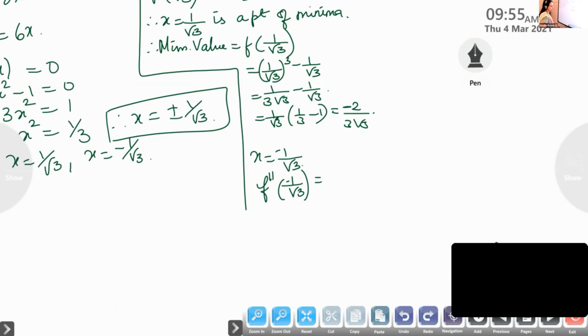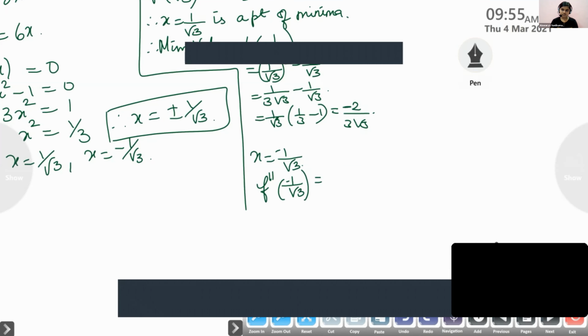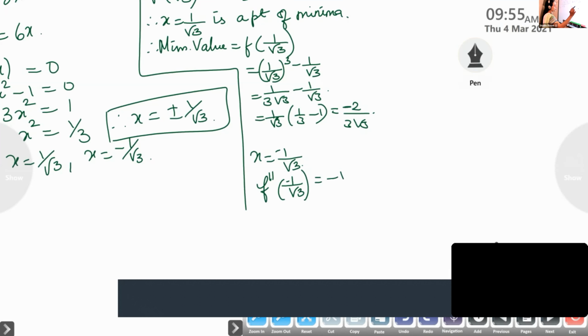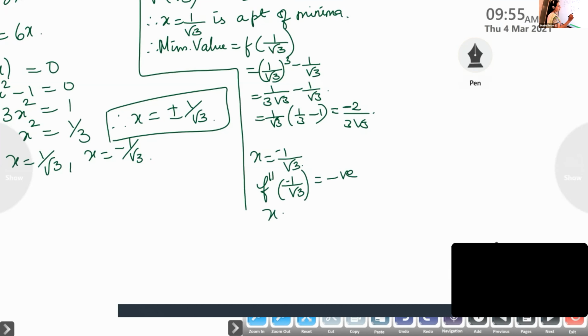So what is f double dash of minus 1 by root 3? Negative. It is negative. Is it correct? Is it negative you are getting there? Therefore, x is equal to minus 1 by root 3 is a point of local maxima. Okay, it is the point of local maxima.